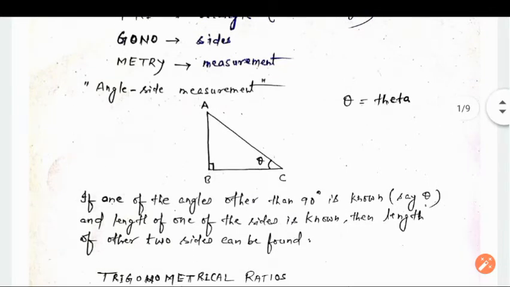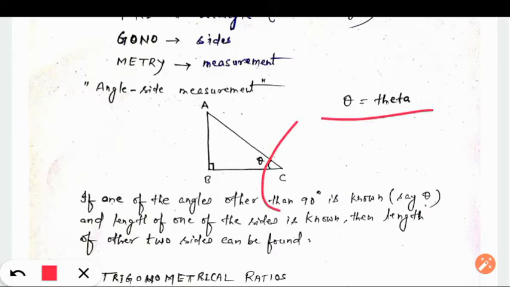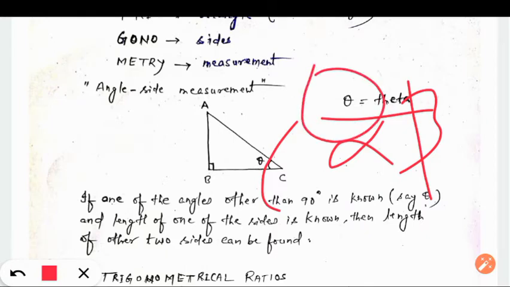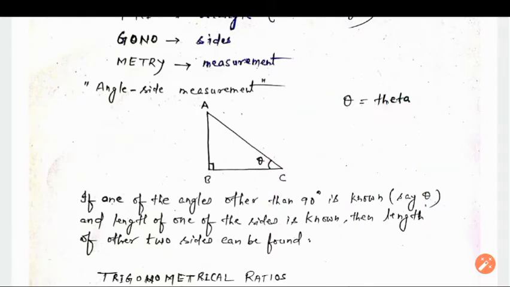In trigonometry, an angle is generally represented by a Greek letter which we call theta. So theta is representing an angle. Sometimes we represent an angle with the symbol theta, then we have alpha, then we have beta, gamma is there, phi is there. So many Greek symbols we use in mathematics. You will learn one by one further.